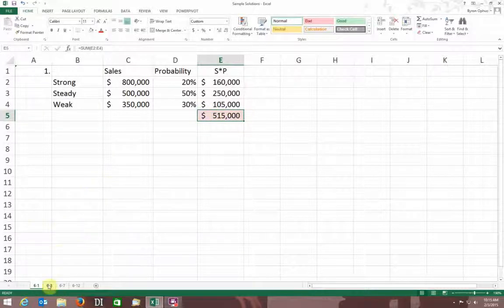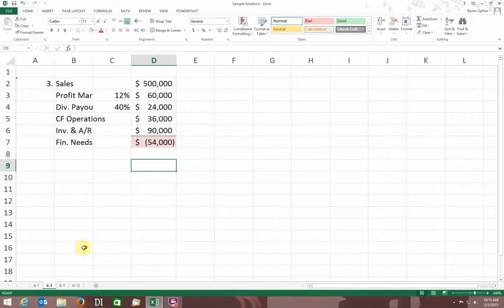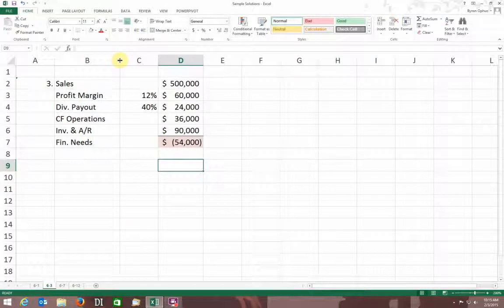Okay. Move on. You guys have number 4, and so I did number 3, which is very similar, and we look at a couple different things on this. But 3 says Tobin Supplies Company expects sales next year to be 500,000. Inventory and accounts receivable will increase 90,000. So we've kind of had things like that before, right?